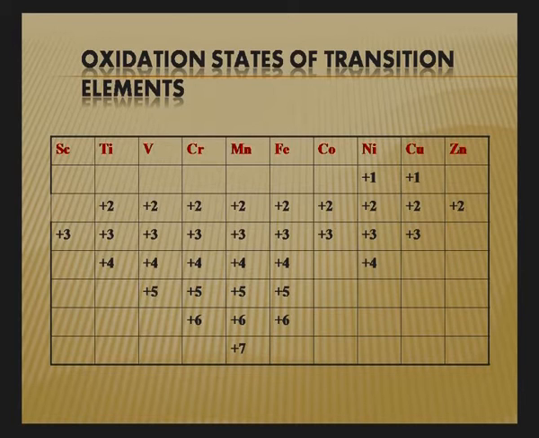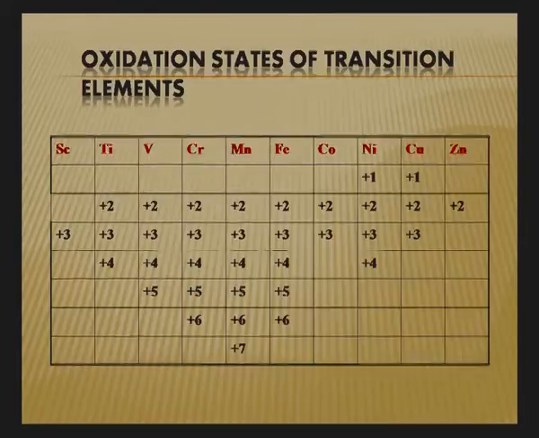So you will find here that scandium can show only +3. This is the only transition element which shows a single oxidation state, that is +3. When you move to titanium, titanium can show +2, +3 as well as +4. Vanadium can show +2, +3, +4 and +5. Chromium can show +2, +3 and +6. Manganese can show +2, +3 up to +7. Then iron comes, it shows +2 and +3. Cobalt can also show +2 and +3. Nickel generally is stable in the +2 oxidation state. Copper can show +1 and +2, and zinc will show only +2 oxidation state.